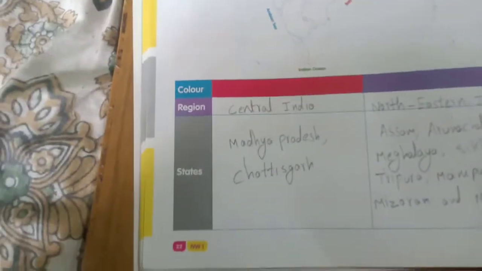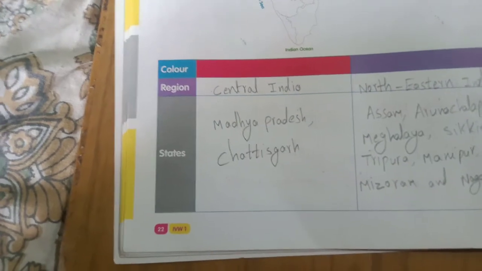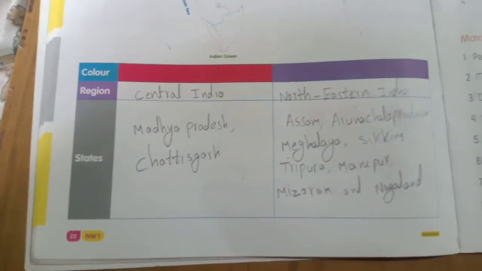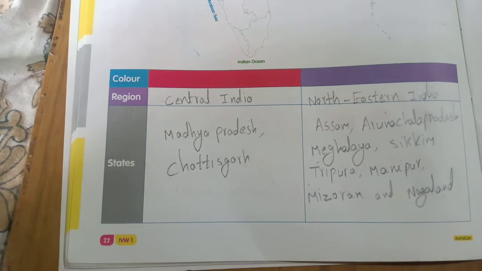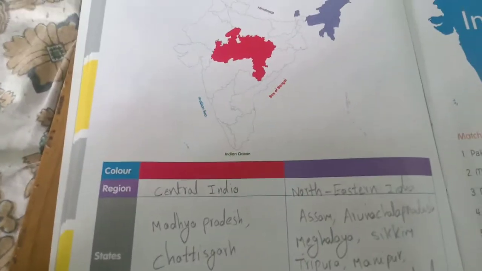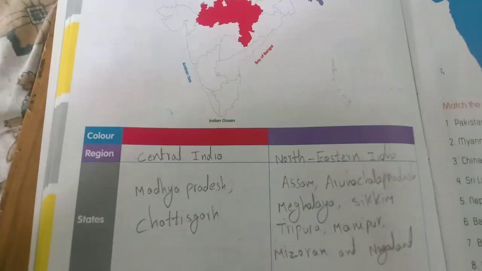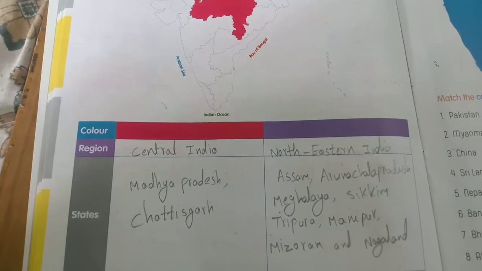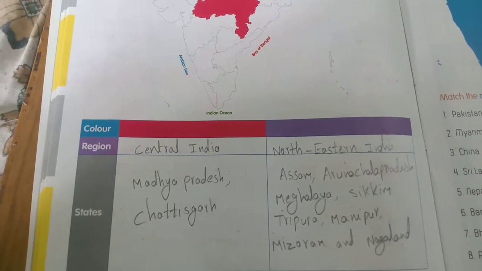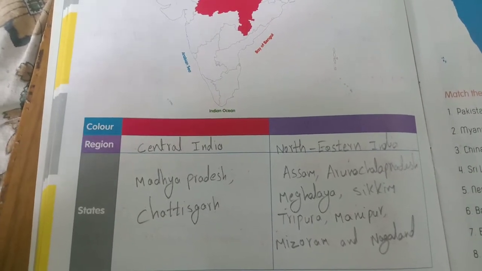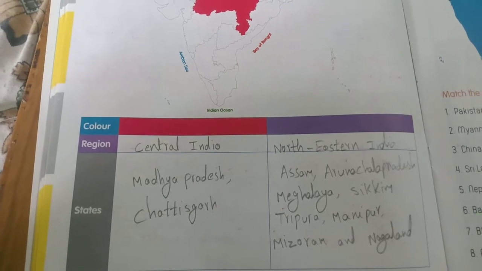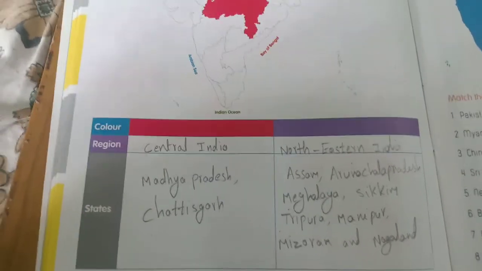Okay, in central India, states are Madhya Pradesh and Chhattisgarh, and in northeastern India, that purple color region in the India map, states are Assam, Arunachal Pradesh, Meghalaya, Mizoram, Manipur, Sikkim, Tripura and Nagaland.